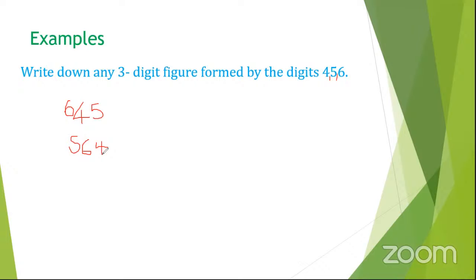Maria, yes, Maria has formed a number that is 456. Trevor, yes, I've written yours. Stacy, I've seen yours. So I want some other different numbers now. We have the same numbers. Jemima, your hand is up. 546. Good, we have 546.